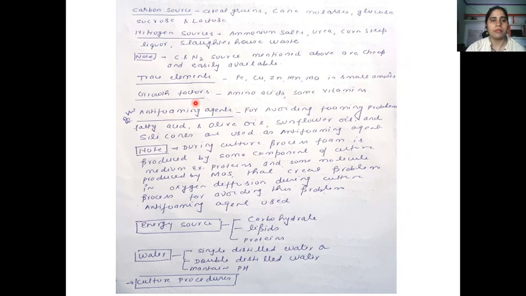So next is the growth factors. Some growth factors are required for growing the microorganism, such as amino acids and some vitamins. And next is the anti-foaming agent. It's very important and is asked in your exam. Give and write down the names of the anti-foaming agents. So why are we using the anti-foaming agent?